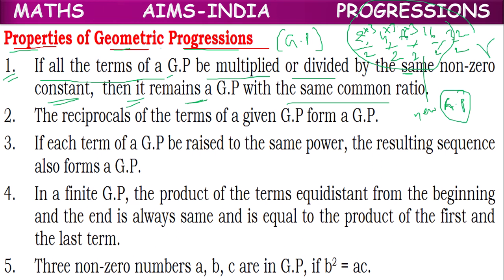Before multiplying or dividing, if the common ratio is r, after multiplication or division by the same number, the new GP will also have the same ratio.